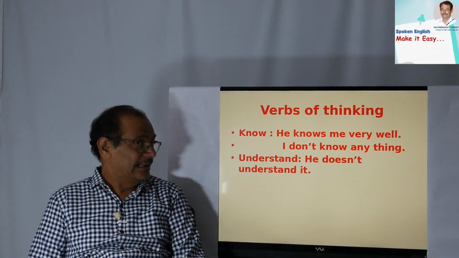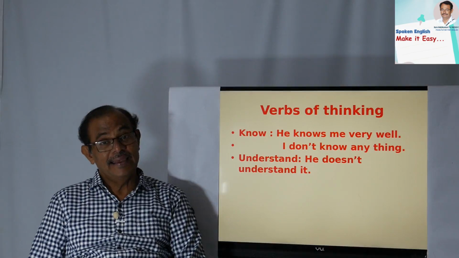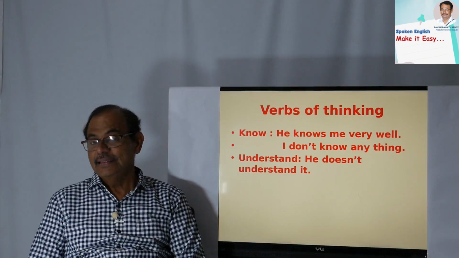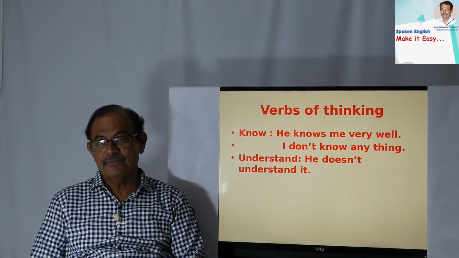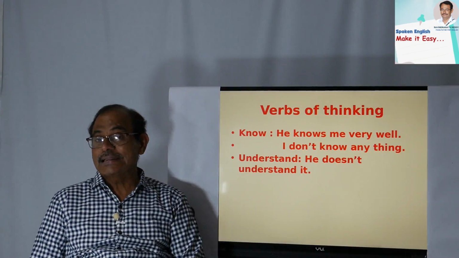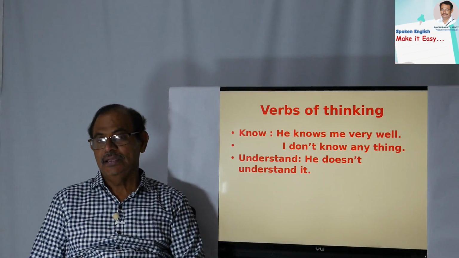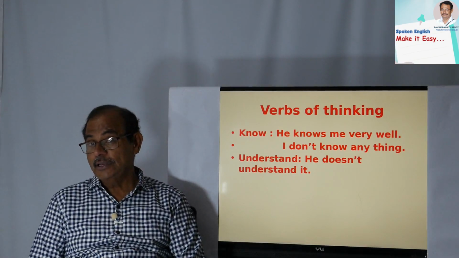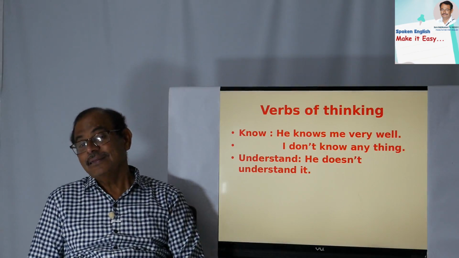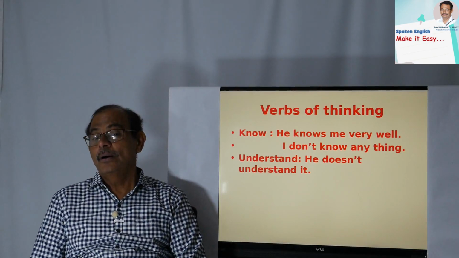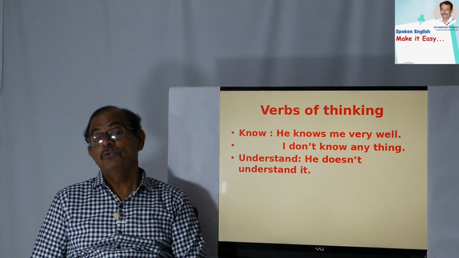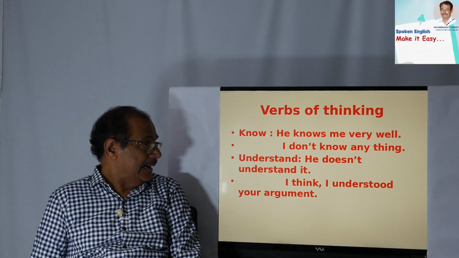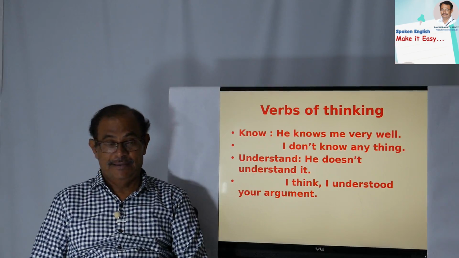Okay, understand. He doesn't understand what I said. Yeah, this is very common. Some people, if you say something, they do not follow. Then in that case, you have to say, he doesn't understand what I said. There are two possibilities: you may not have explained properly, or his IQ is so low, he could not follow what you said. I think I understood your argument.